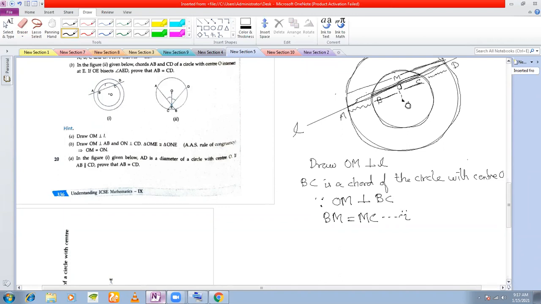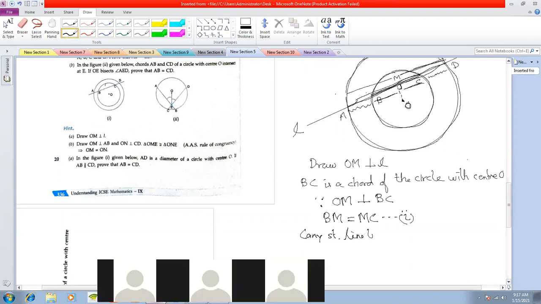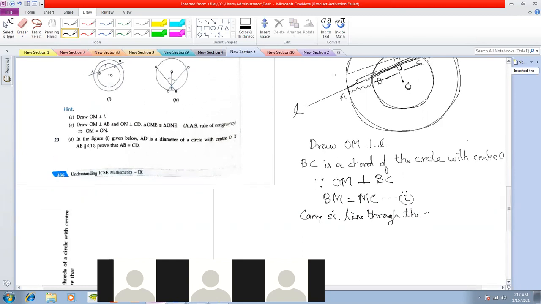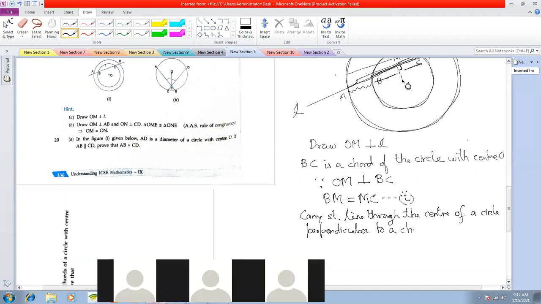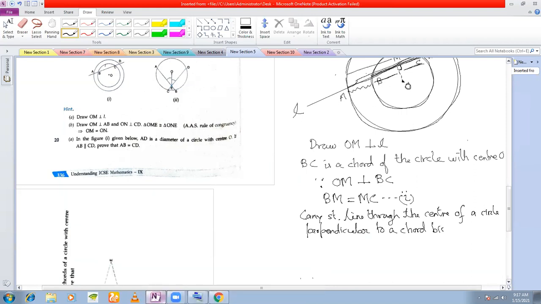Call this 1, and you will give your reason also. Any straight line through the center of a circle perpendicular to a chord bisects it.